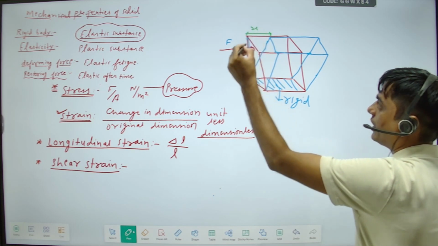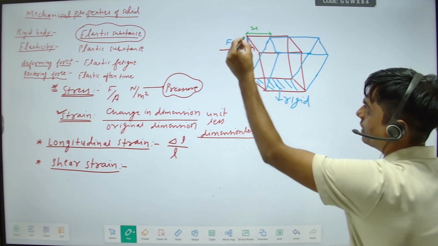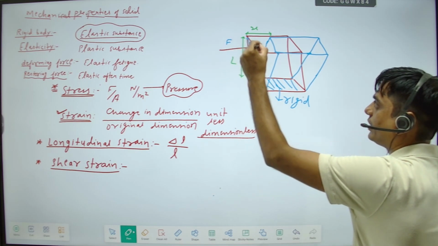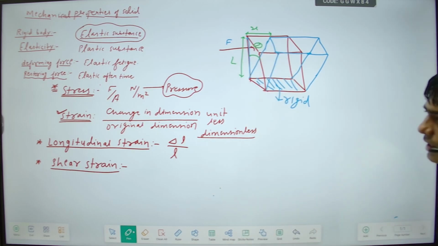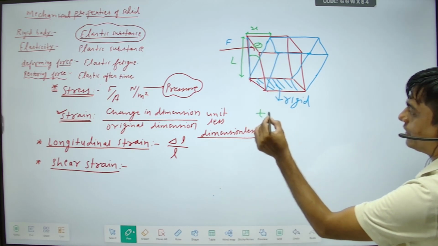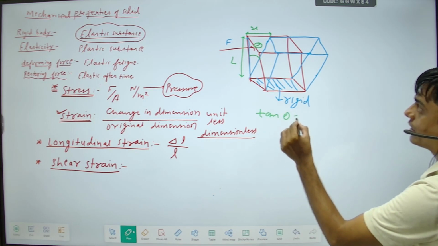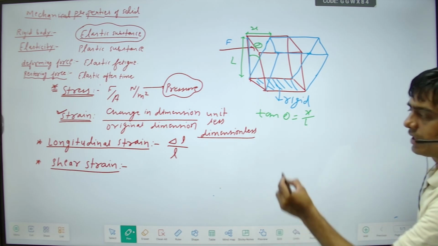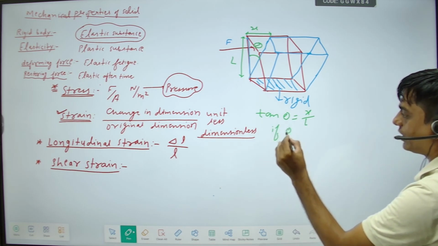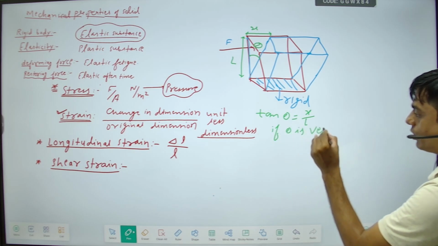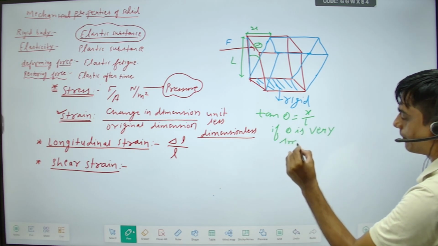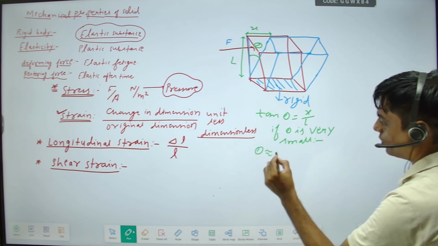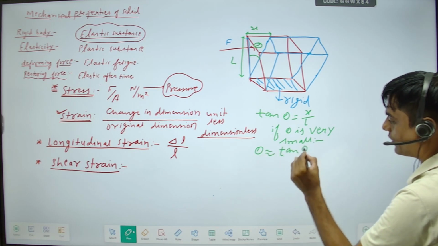If the length of this side is L and the angular shift is theta, then tan theta equals perpendicular upon base, x upon L. If theta is very small, then tan theta is nearly equal to theta.